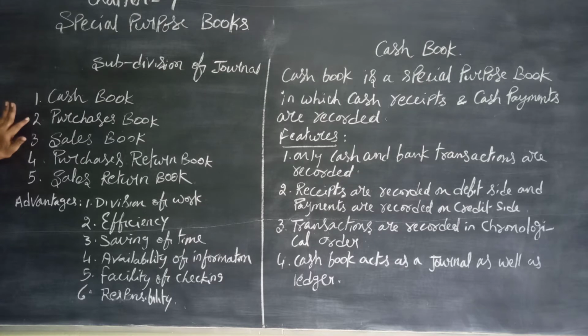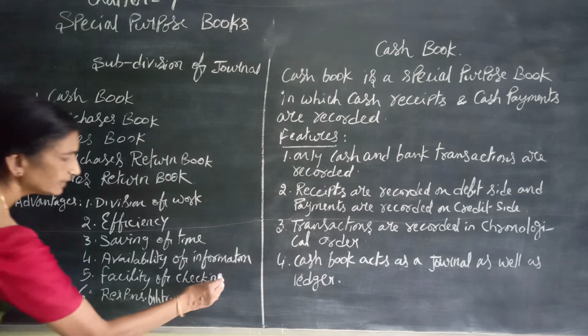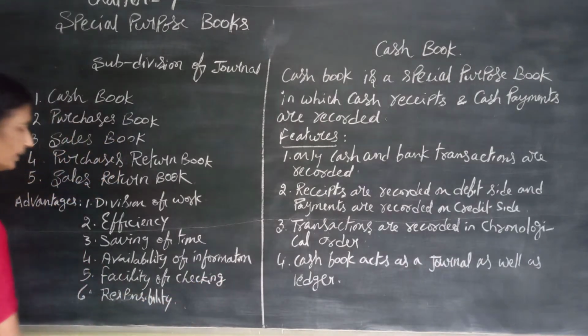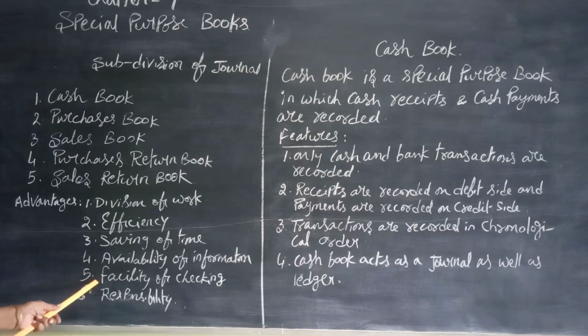Likewise, credit purchase transactions are recorded at one place. Credit sales transactions are recorded at one place, and so on. Means all the information relating to a particular thing can be found out at a single place. And facility of checking. By this, see, if we record the transactions separately in separate books, we can check them easily, and it helps in checking the transactions.